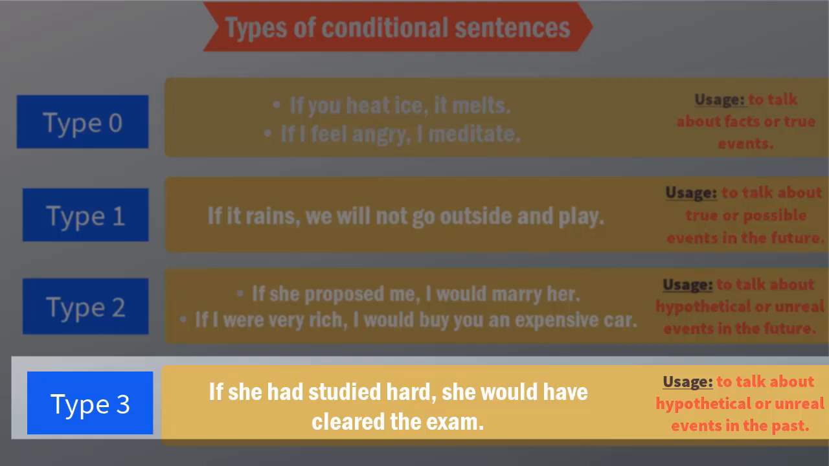In type 3 conditional sentences, we talk about something that would have happened in the past under a certain situation. Look at this example. If she had studied hard, she would have cleared the exam. Now, none of these things happened. Hypothetical cases. She did not study hard. She did not clear the exam. So I'm just thinking the opposite of what happened in reality. If this had happened, that would have happened, which is she would have cleared the exam.